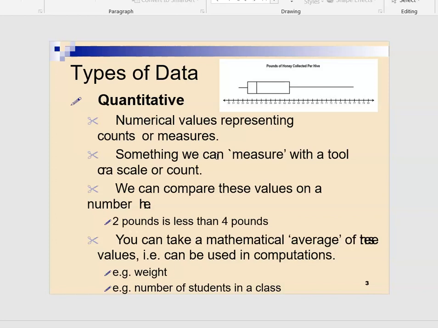You can also take the mathematical average of these quantitative data. If the age of 5 students is given, we can find the average age of 5 students. Weight, number of students in the class. So all these values on which you can perform all the mathematical operations are basically the quantitative data.